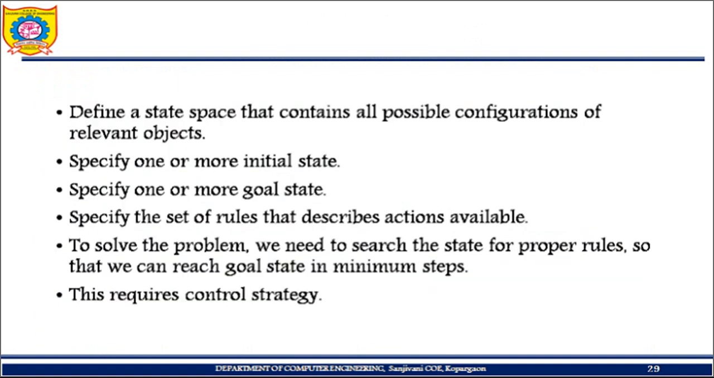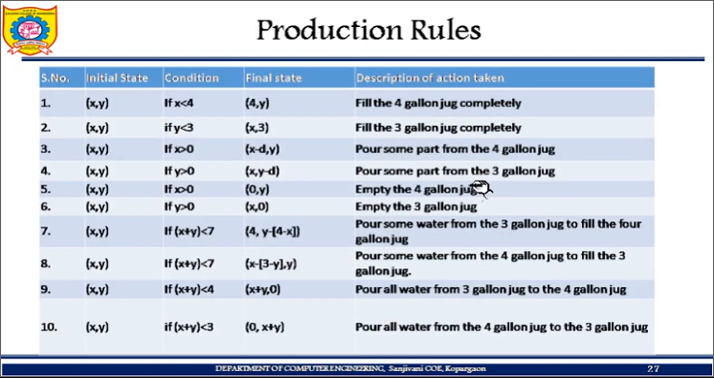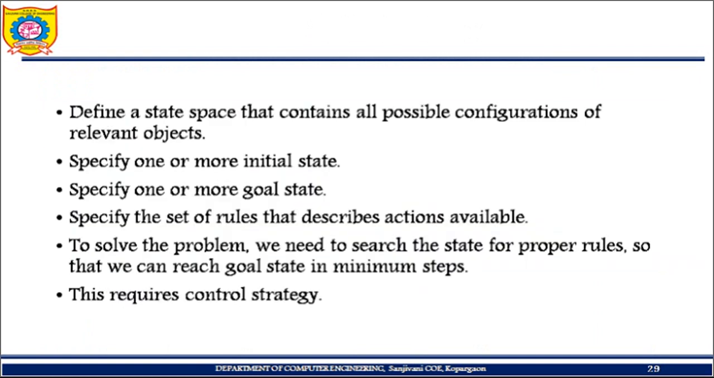But now the question comes: which production rule should be applied? We need to search the state for the proper rule so that it can reach its goal state in a minimum number of steps. You have a number of production rules, but which one has to be applied and when? In order to select them, we have something called a control strategy, and that too should be done within a minimum number of steps. So here comes the next topic, that is control strategy.